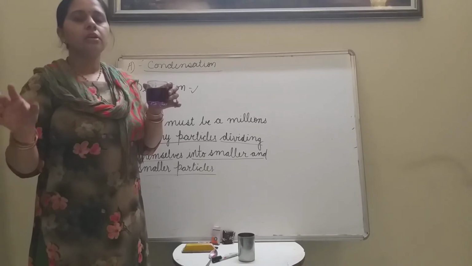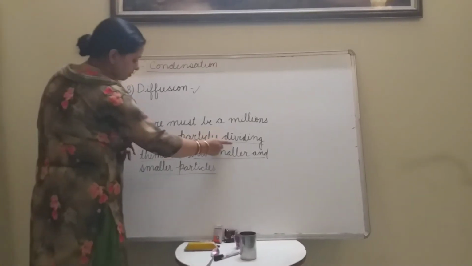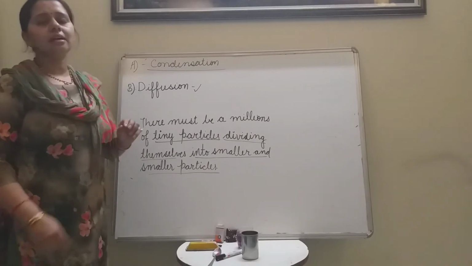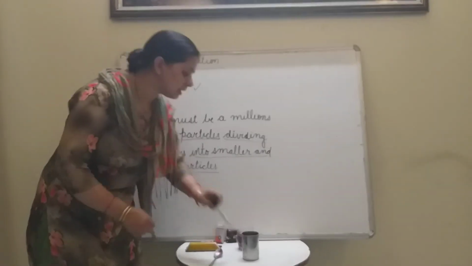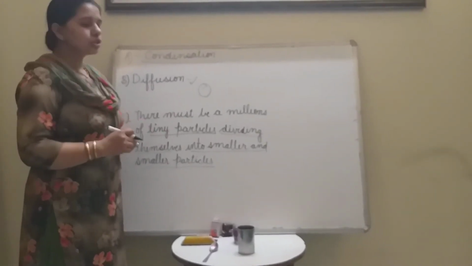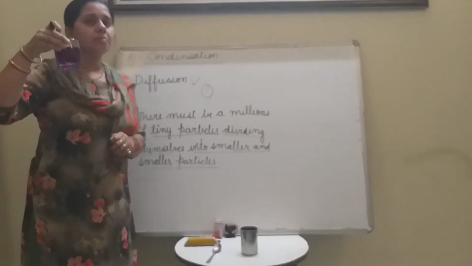Means tiny particles are dividing themselves into smaller and smaller particles. A small particle is also made up of thousands of particles. We can see this in the example of potassium permanganate.